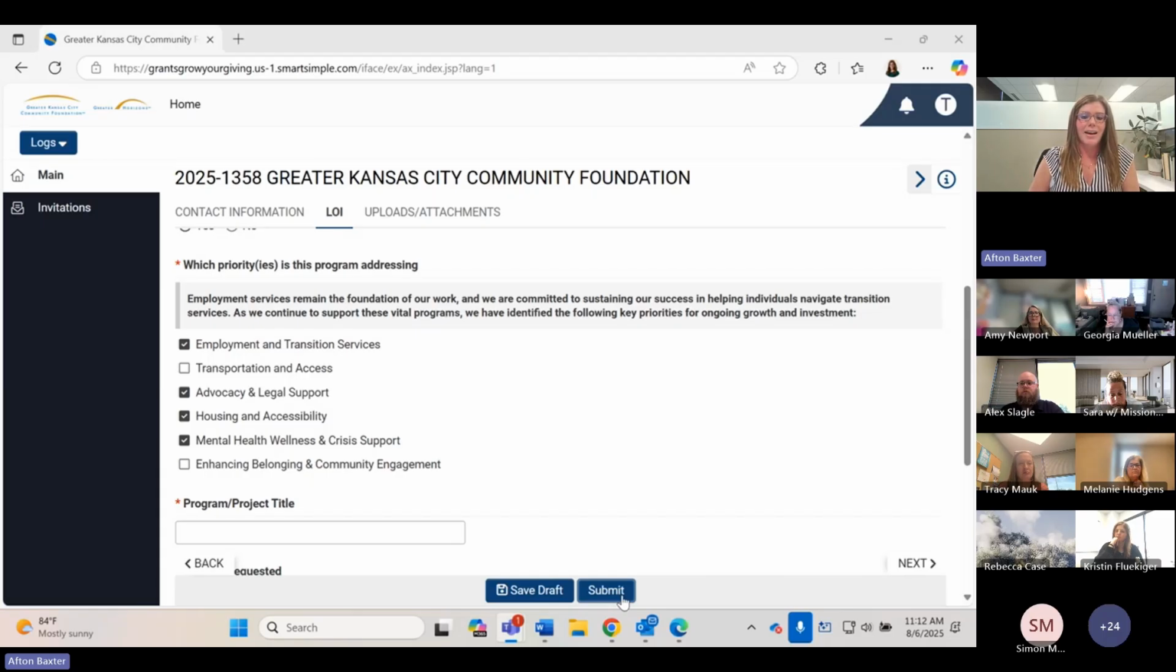It'll submit it. Something different about this portal from the last one is, I think you'll remember that not everybody could submit on the last one. This one, you should not have that issue. So even if you have a few people working on this form, anybody should be able to submit the LOI. So hopefully whenever deadline time comes, nobody has to panic. Hopefully everybody will submit. But if you have any questions about the site or how it's working, you can always contact us at the Greater Kansas City Community Foundation, and we can help you navigate the site.